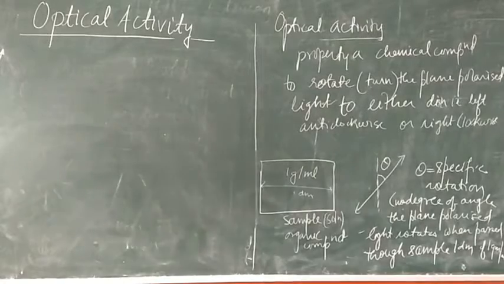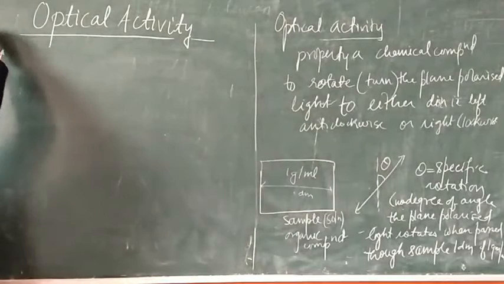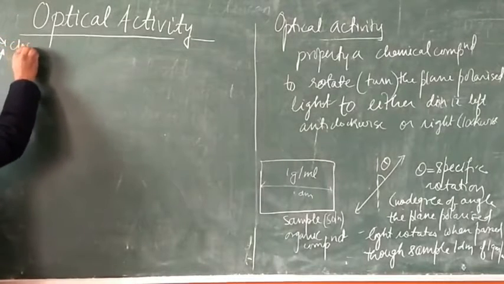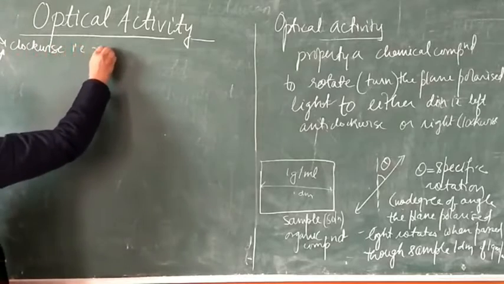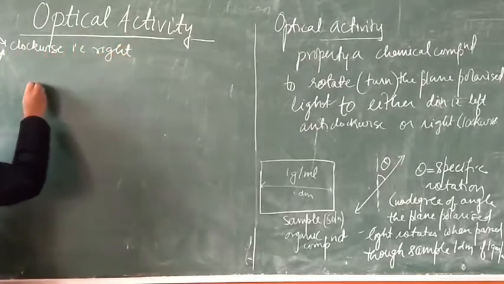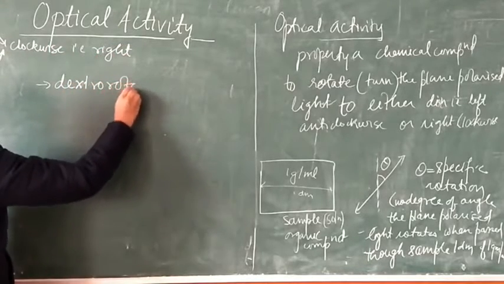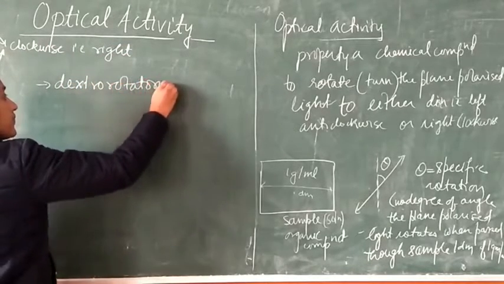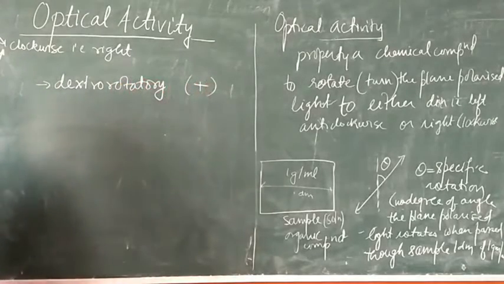Now student, if the plane polarized light is rotated toward the clockwise direction, that is toward the right, it will be known as dextro-rotatory, with the plus sign.